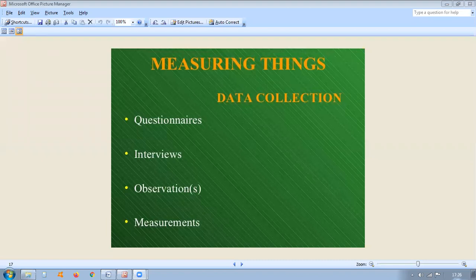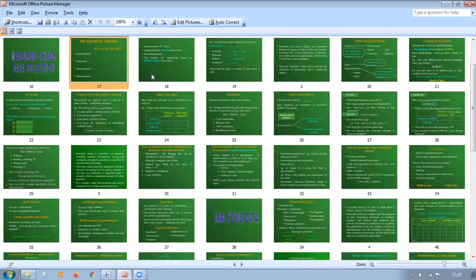So these are the types of data. Then let us see how important data is, and why data is so important.